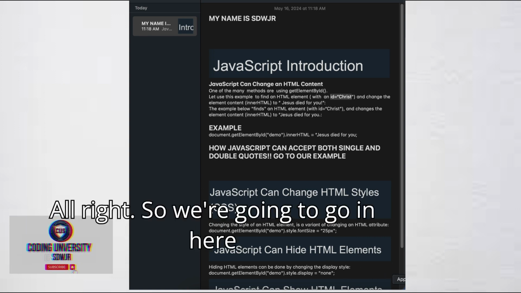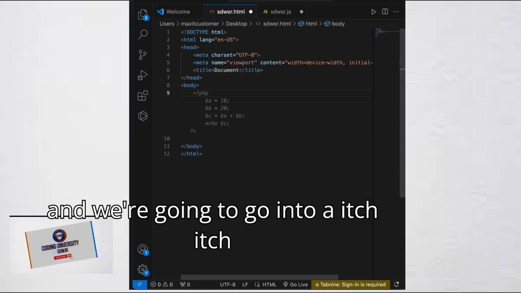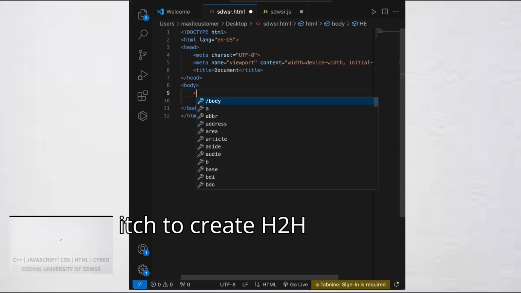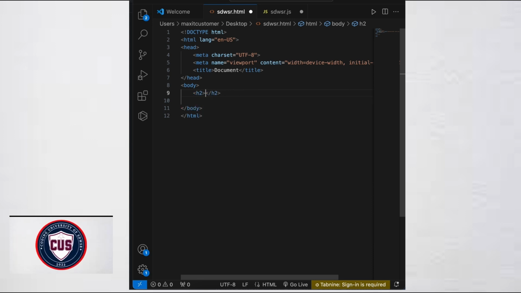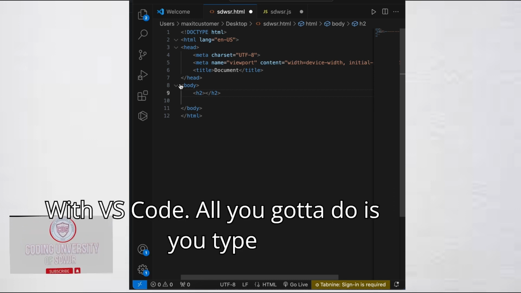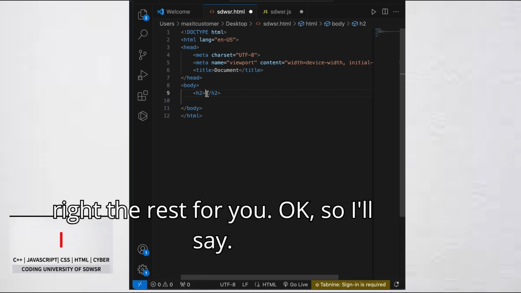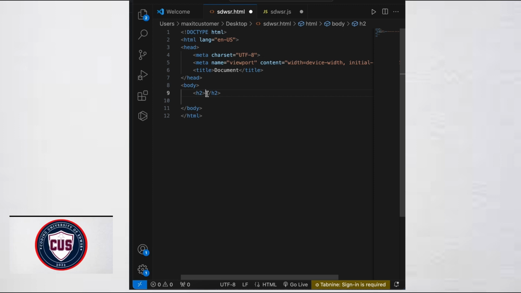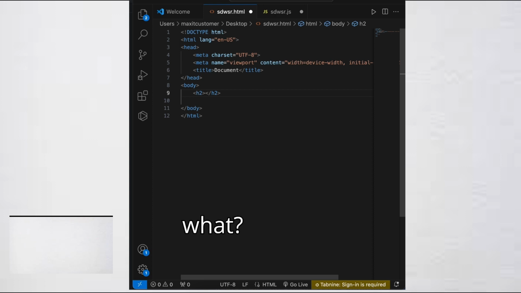All right, so we're going to go into our body and create an H2. The good thing with VS Code is that you just type one syntax, and it does the rest for you. Okay, so I'll say...